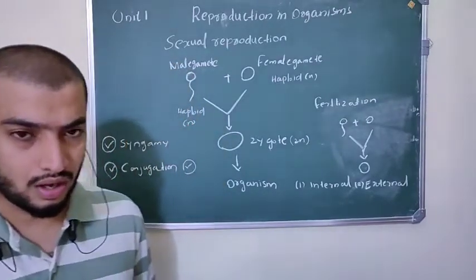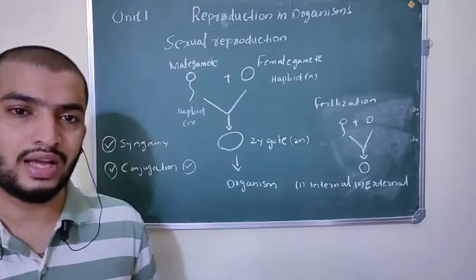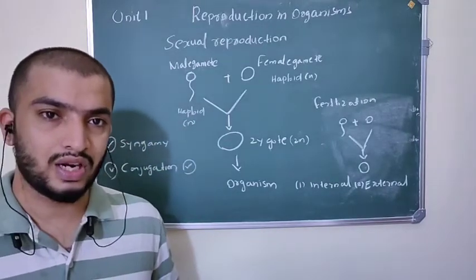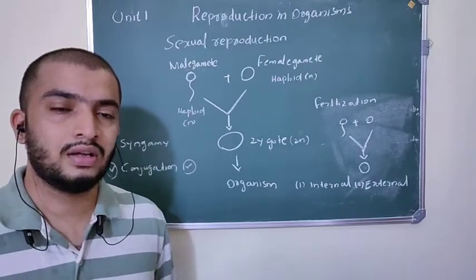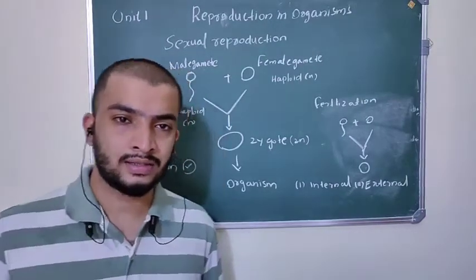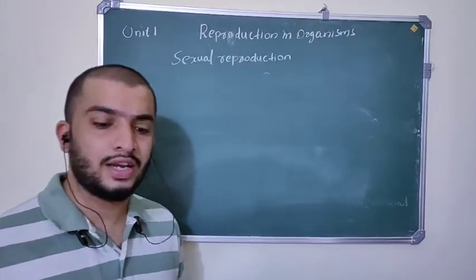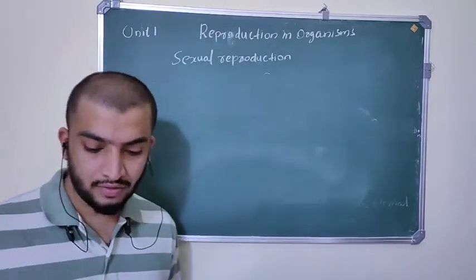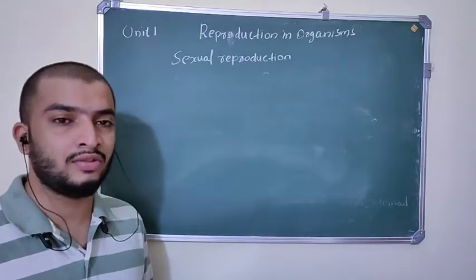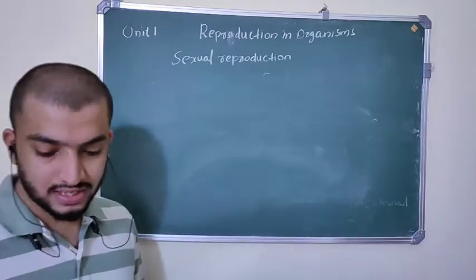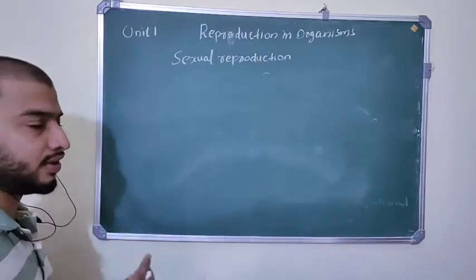So, are you clear about internal and external fertilization? Internal means inside. Fertilization means fusion of male and female gametes. Internal fertilization examples: reptiles, apes and mammals show internal fertilization. External fertilization examples: fishes and amphibians show external fertilization.